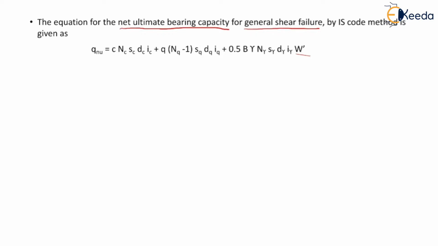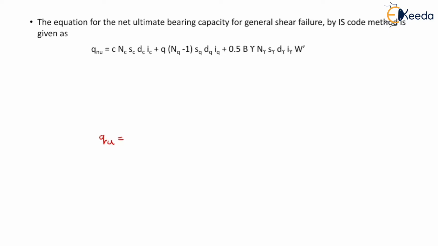So here we can see that this equation is given for net ultimate bearing capacity, whereas other equations which we have discussed in previous video and which were given by Terzaghi and Vesic were given for ultimate bearing capacity. Now let me write Vesic's equation here so that we can discuss the similarities and differences between these two equations.